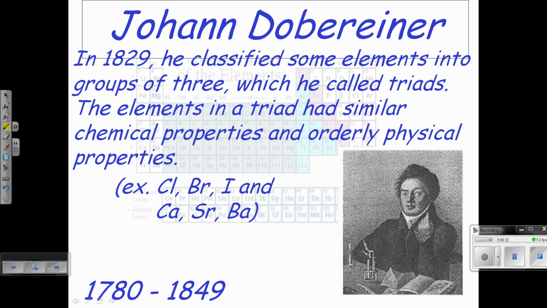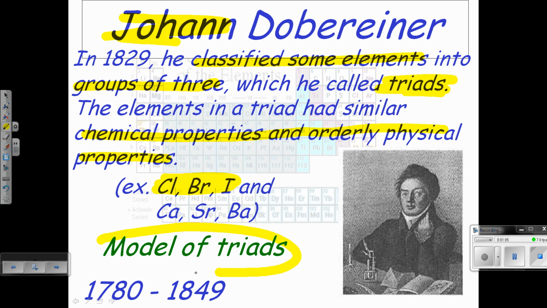So at the start, you had our little buddy here, Johann, who started categorizing or classifying elements by their properties into groups of three. They were referred to as triads because they're groups of three, and the triads all had similar chemical and physical properties. If you notice in the modern day periodic table, they're actually in the groups together. So they started to notice similar chemical and physical properties from about 1780 to 1849. That was the idea of triads, the idea of elements existing in groups of three.